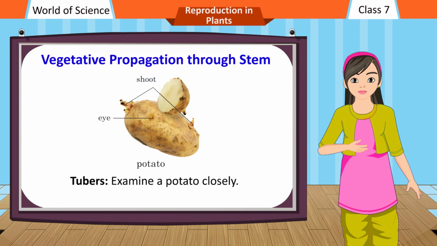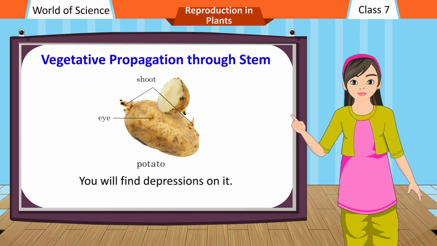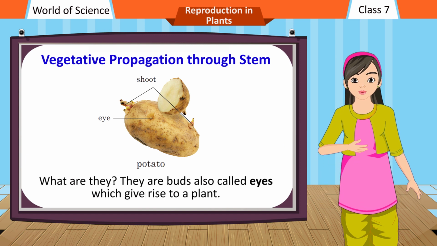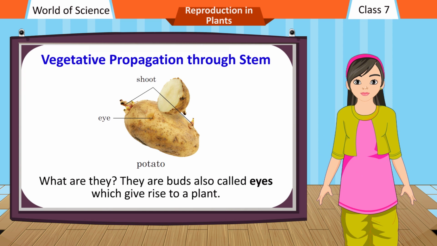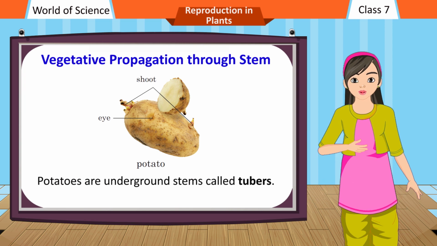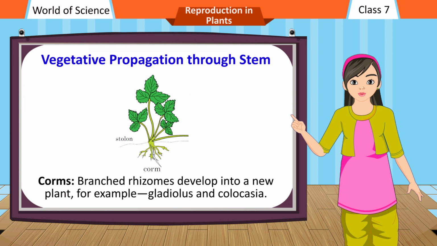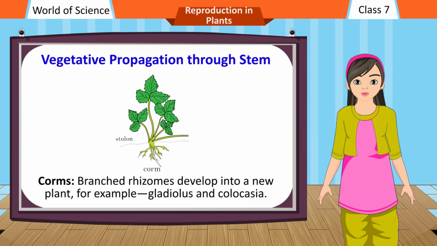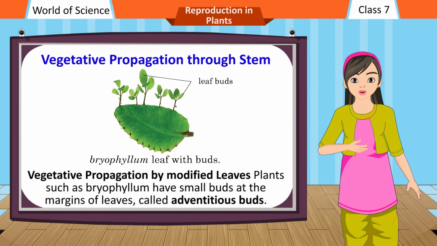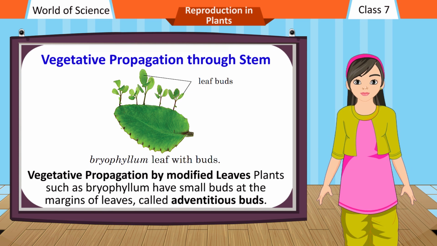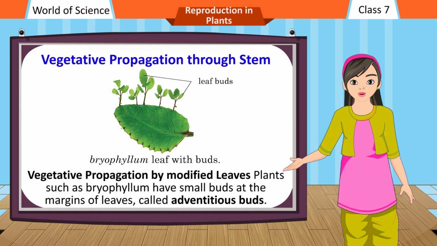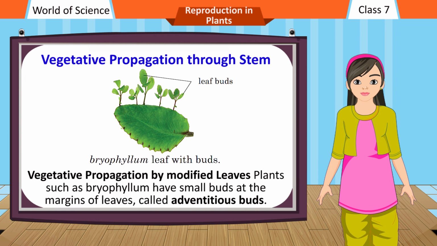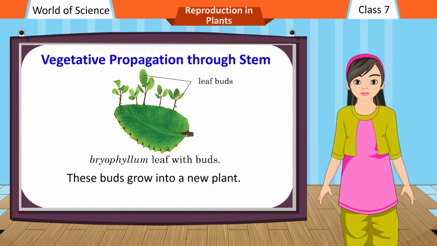Tubers. Examine a potato closely. You will find depressions on it. What are they? They are buds, also called eyes, which give rise to a plant. Potatoes are underground stems called tubers. Corms, branched rhizomes develop into a new plant, for example, gladiolus and colocasia. Vegetative propagation by modified leaves. Plants such as bryophyllum have small buds at the margins of leaves, called adventitious buds. These buds grow into a new plant.